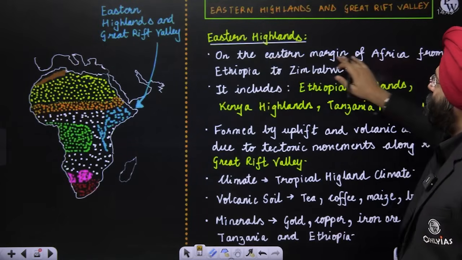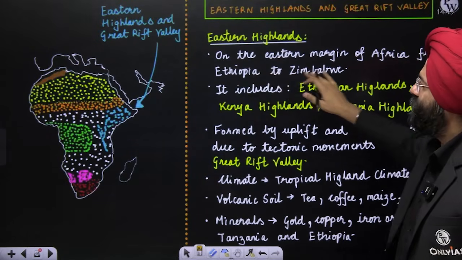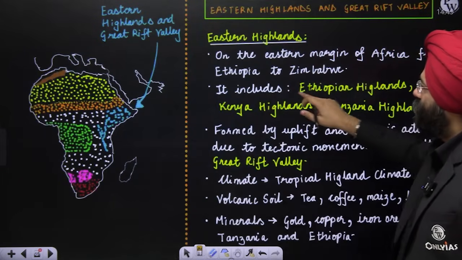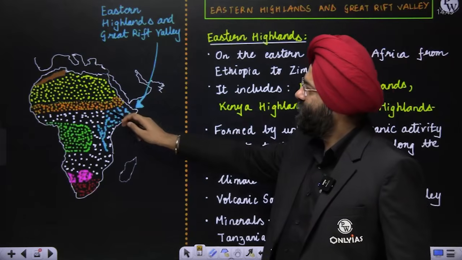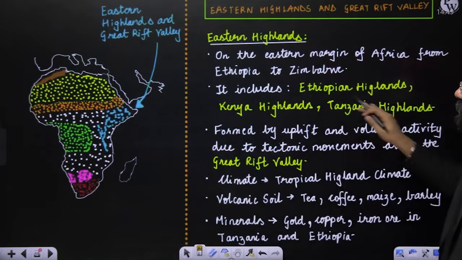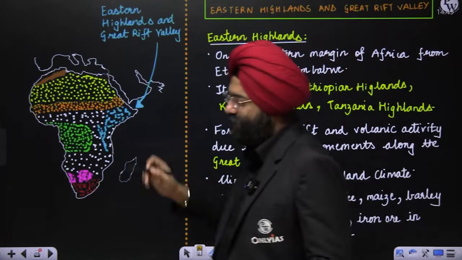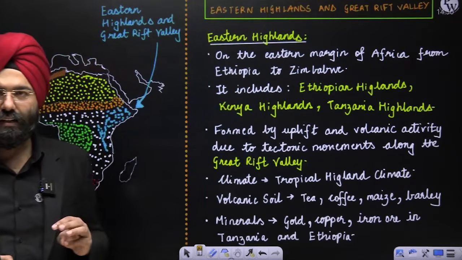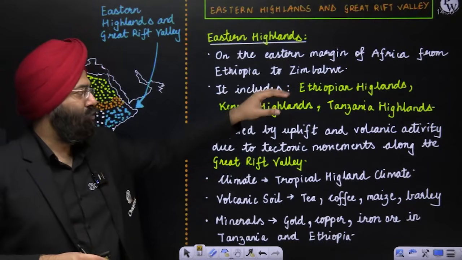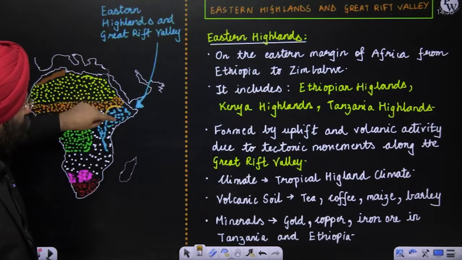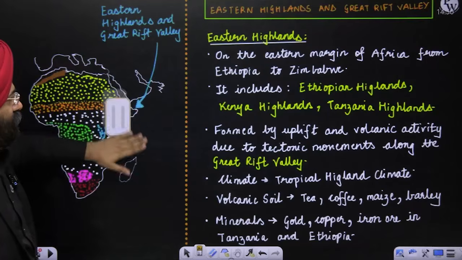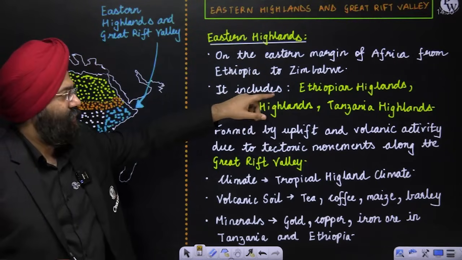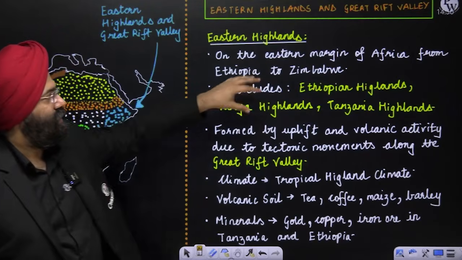See, on the eastern margin of Africa, from Ethiopia to Zimbabwe, this region is basically the Eastern Highlands. It includes the Ethiopian Highlands, present over here, the Kenyan Highlands and the Tanzanian Highlands. So all this region, the Eastern Highlands which we talk about, covers the regions of Tanzania, Kenya as well as Ethiopia. Again, the Ethiopian Highlands occupy this major region over here, which we will be studying also. So these Eastern Highlands basically comprise these three highlands inside it, which combined together are known as the Eastern Highlands.